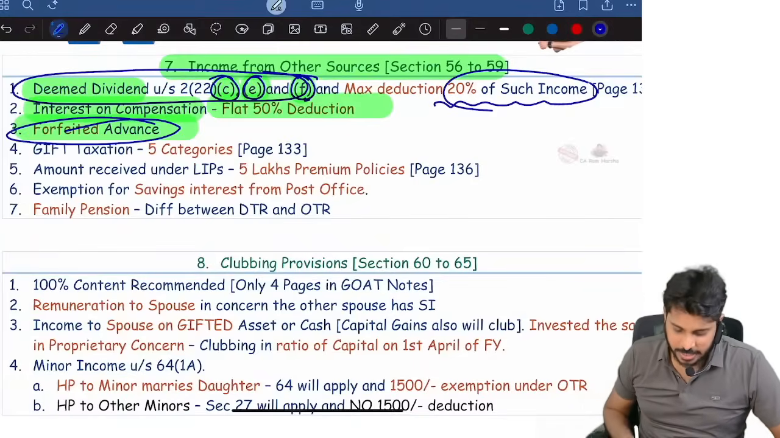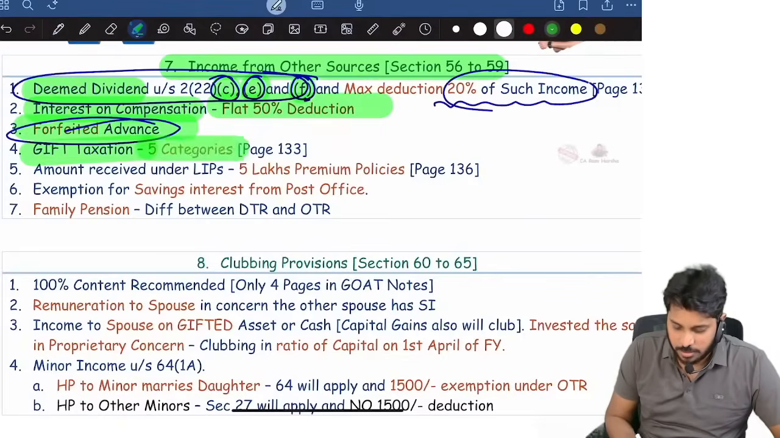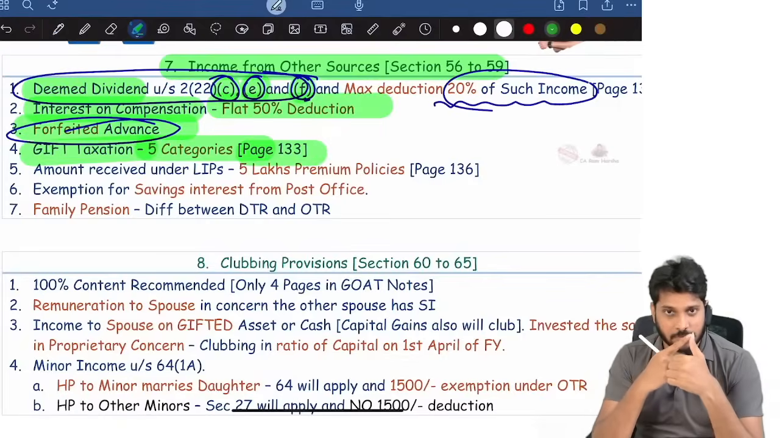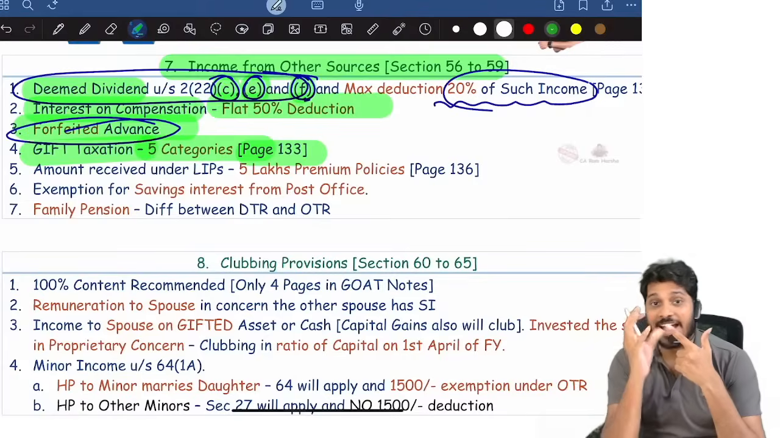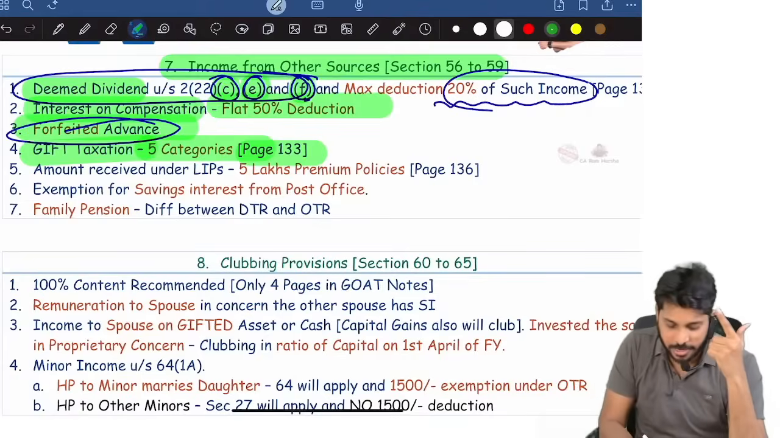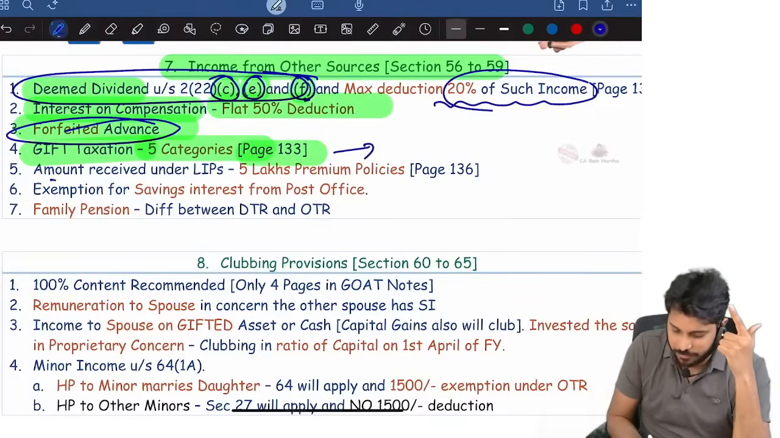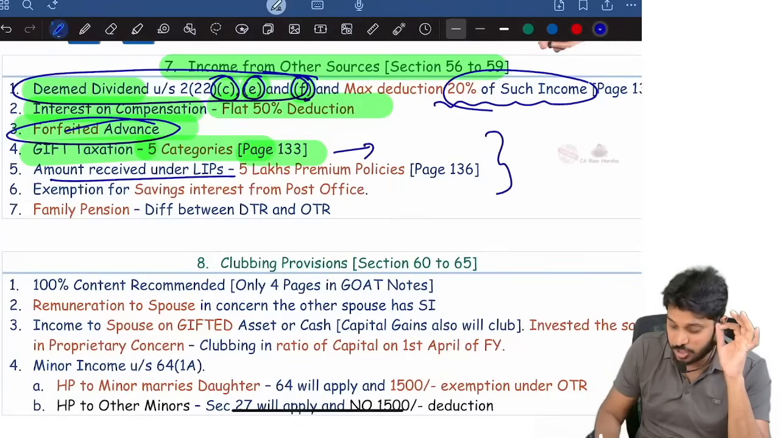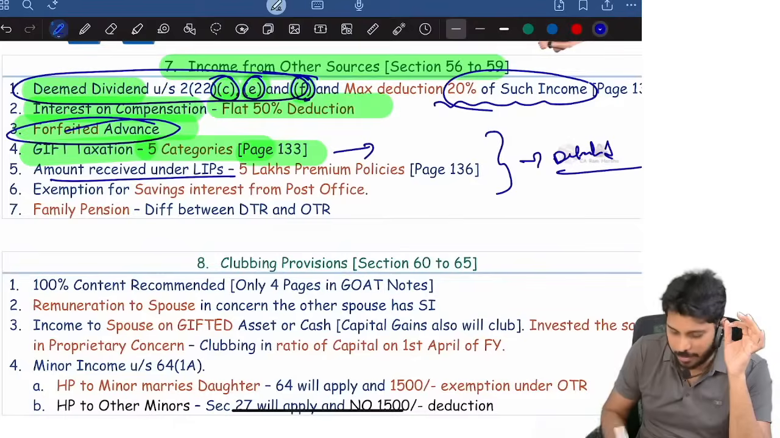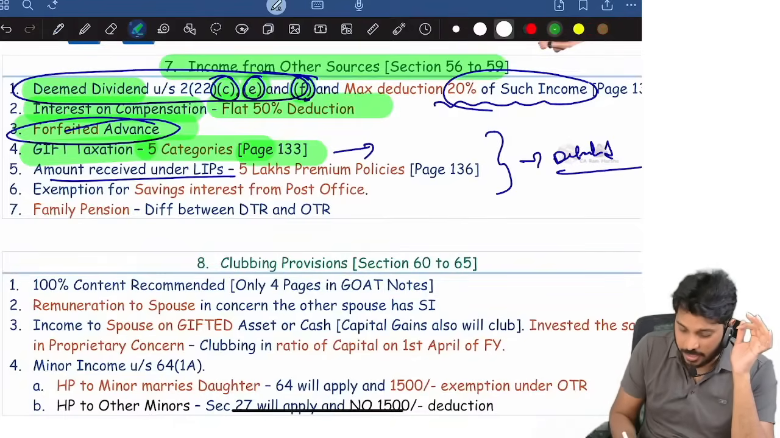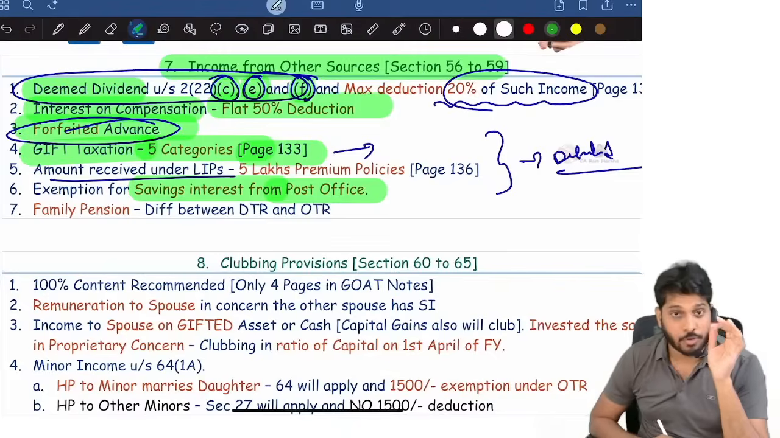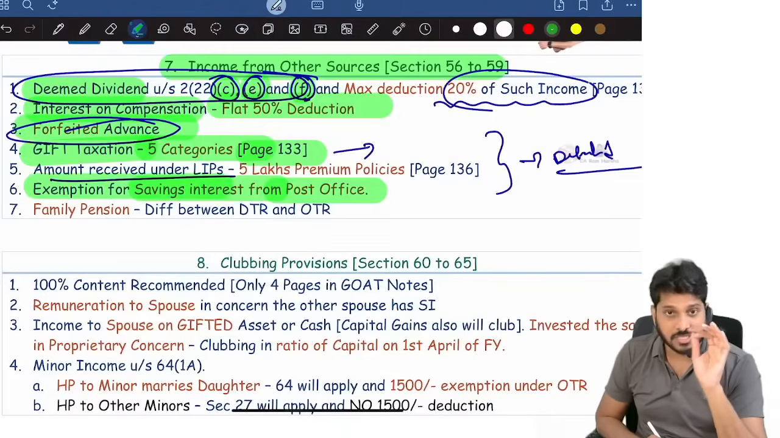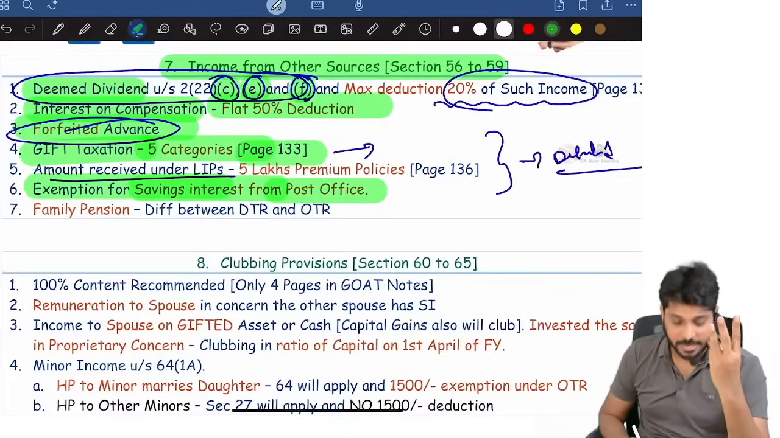Okay. Then, gift taxation. There are 5 categories of gift: cash gift, movable property, aggregate provision. What I will tell you is, for gifts, no in-depth coverage here. For gifts, LIC and life insurance policy, please refer to my detailed marathon. And post office savings interest: exemption for savings interest from post office is 3,500, like that.